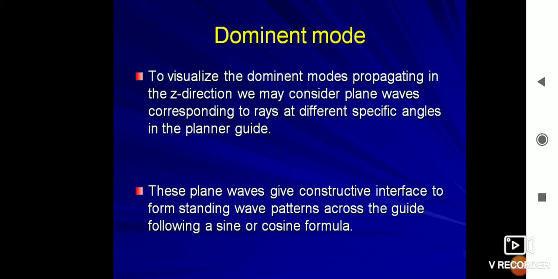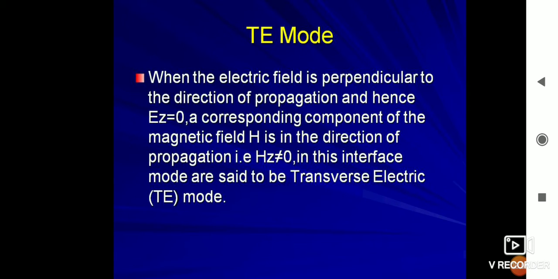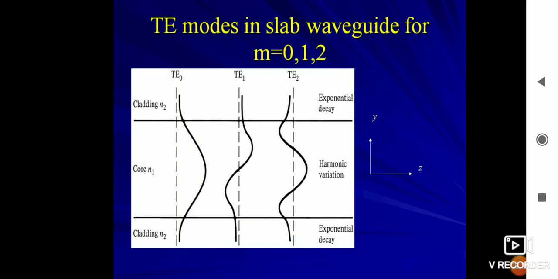These plane waves give constructive interference to form a standing wave pattern across the guide following a sine or cosine formula. TE mode: when the direction of propagation is z, in this mode the electric field is transverse and the magnetic field is present in the direction of the propagation. It means that the Ez component is 0 and the Hz component is not 0. So transverse electric field mode exists.